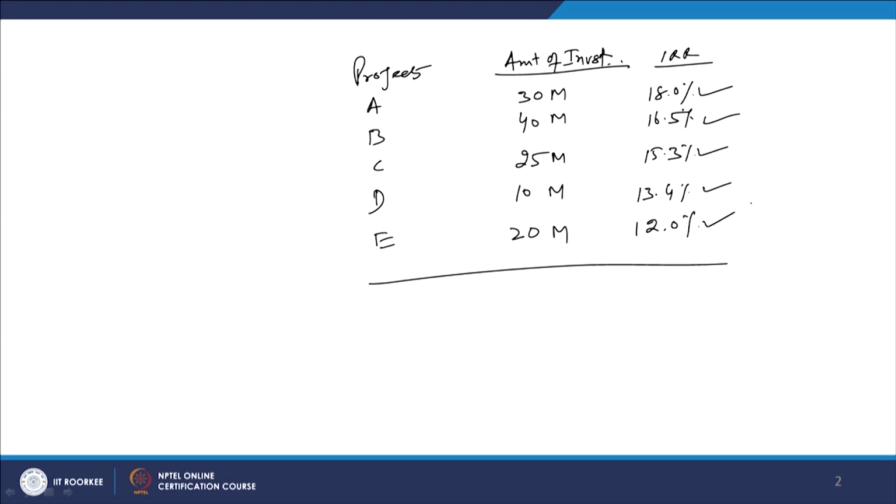Now, on the basis of these 5 possible investment opportunities, we have to decide the optimal capital budget, and the optimal capital budget does not depend on only one thing, that is the internal rate of return available from the project, because first you have to make the investment of 30, 40, 25, 10 and 20, right.